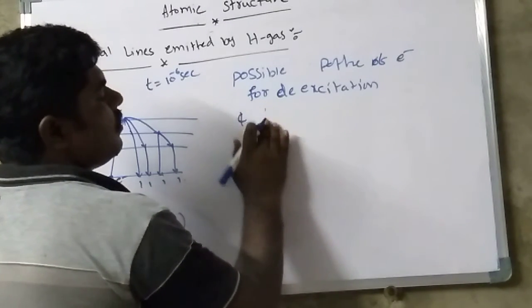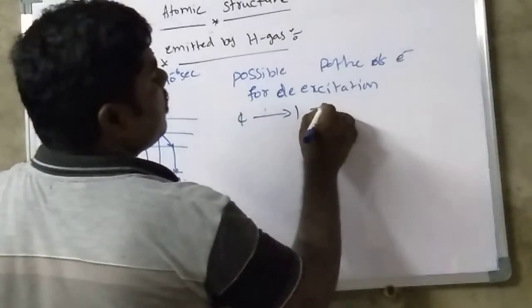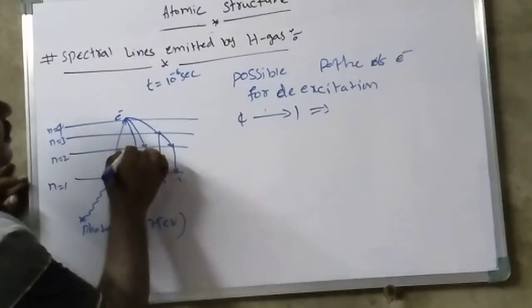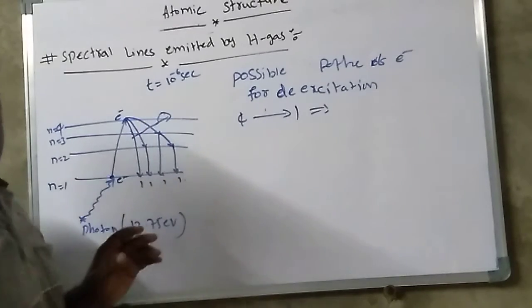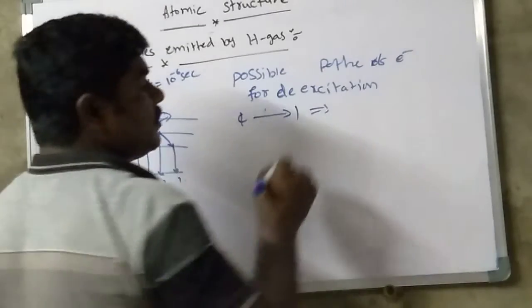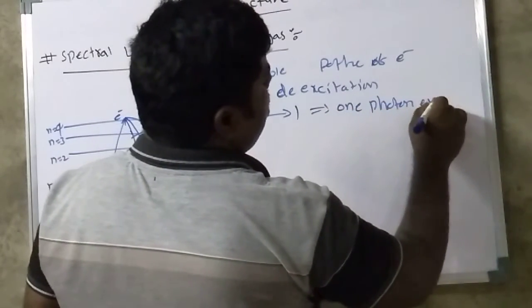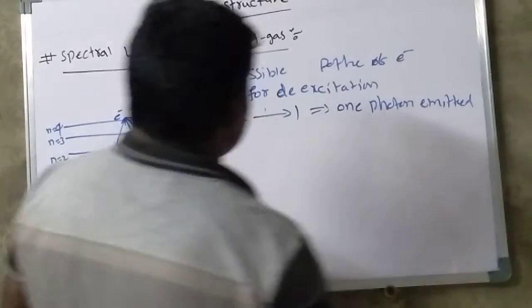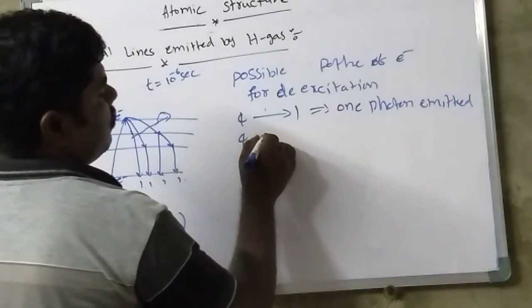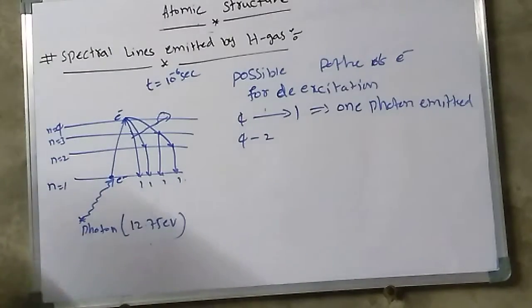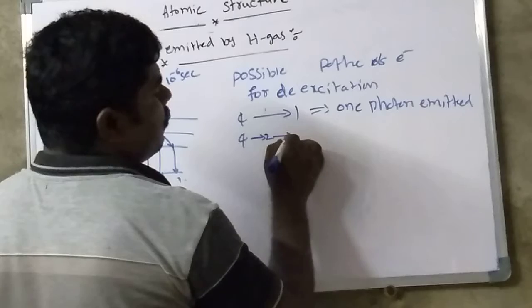That implies one photon is emitted. In this situation, one photon emitted. Then 4 to 2, 2 to 1.